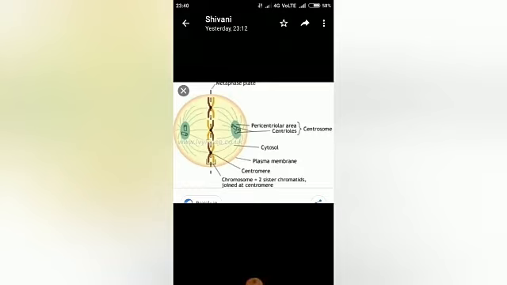The nuclear membrane completely disappears. Chromosomes complete their condensation and are clearly visible along with sister chromatids. Chromosomes are arranged parallel to the equatorial plane. Special protein fibers, spindle fibers, are formed between the centromere of each chromosome and both centrioles.